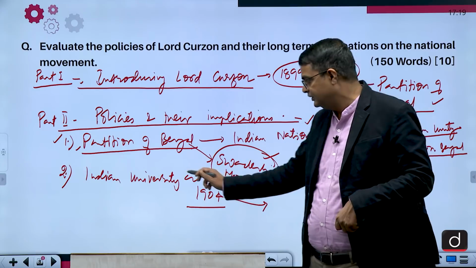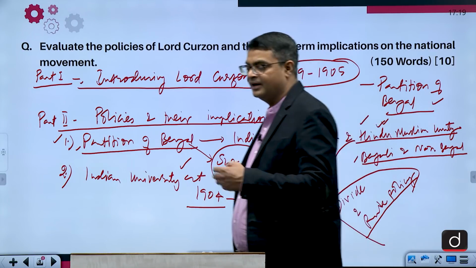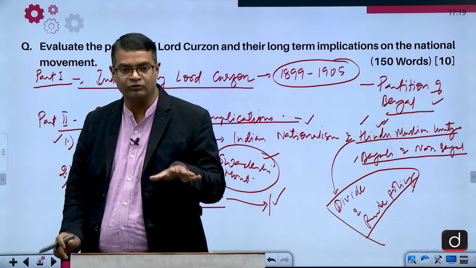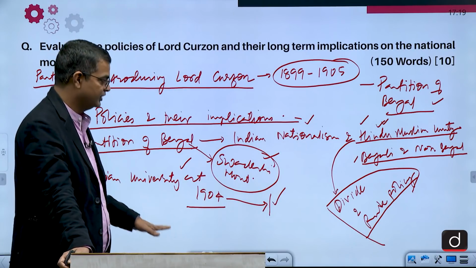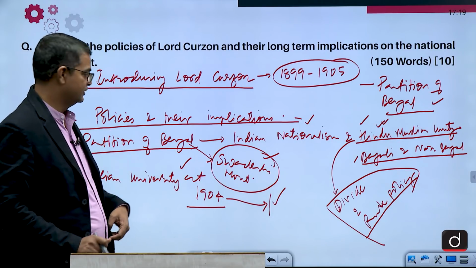So the Indian universities, he wanted to control them, because he wanted to curb this kind of nationalistic feelings. So he was an imperialist in the true sense, Curzon.